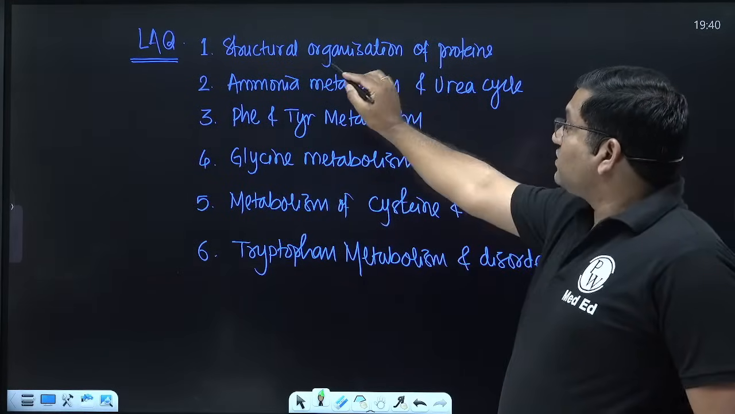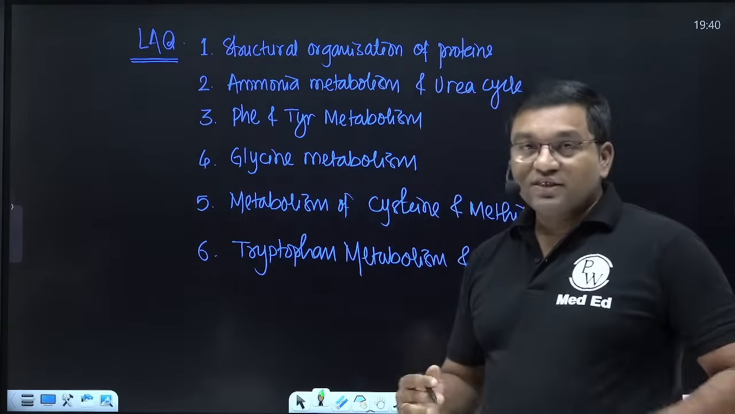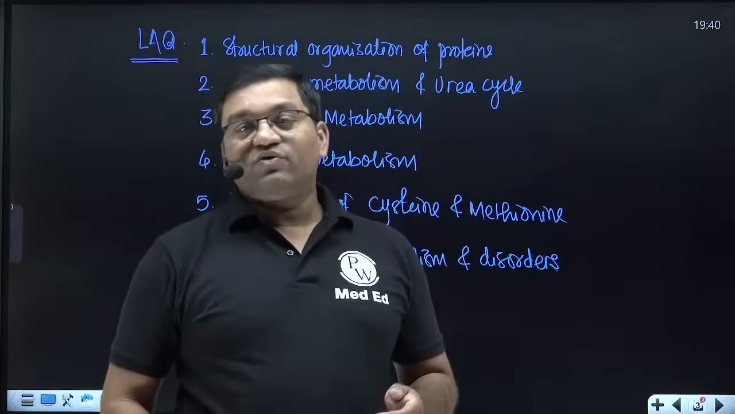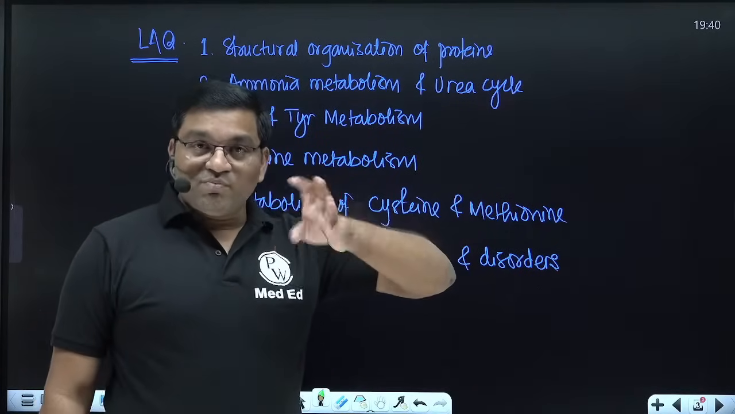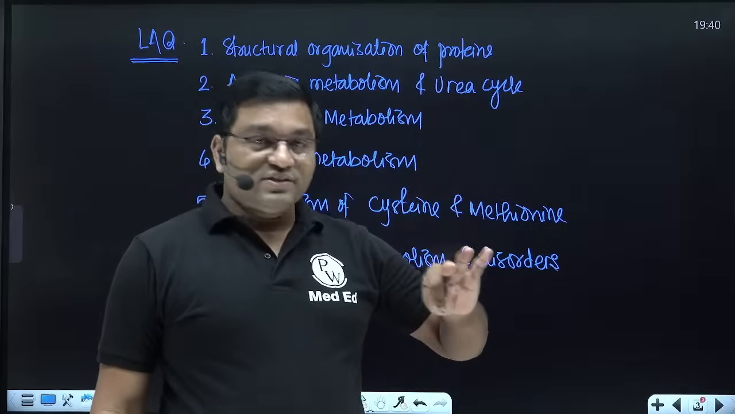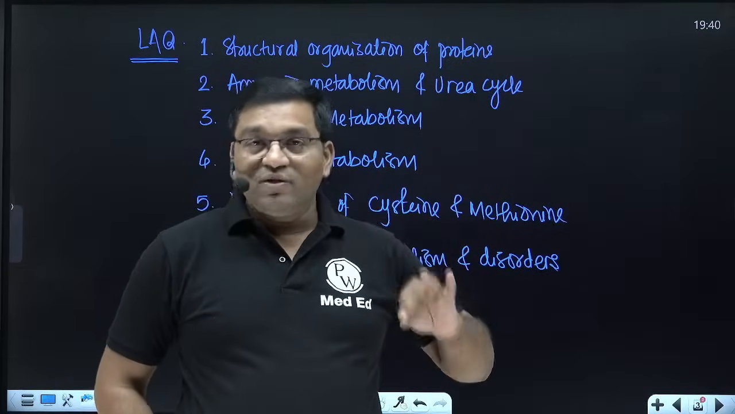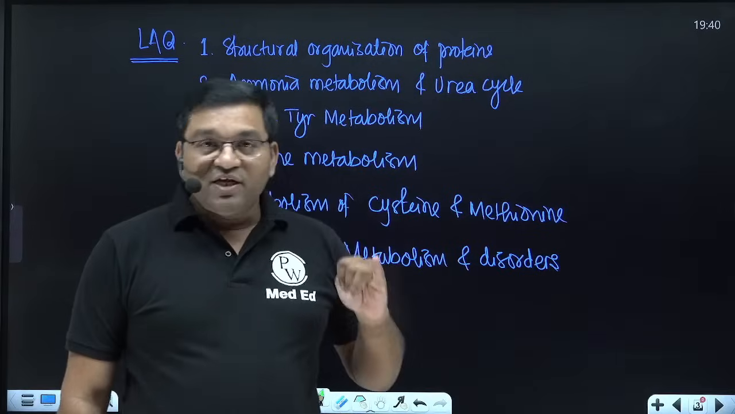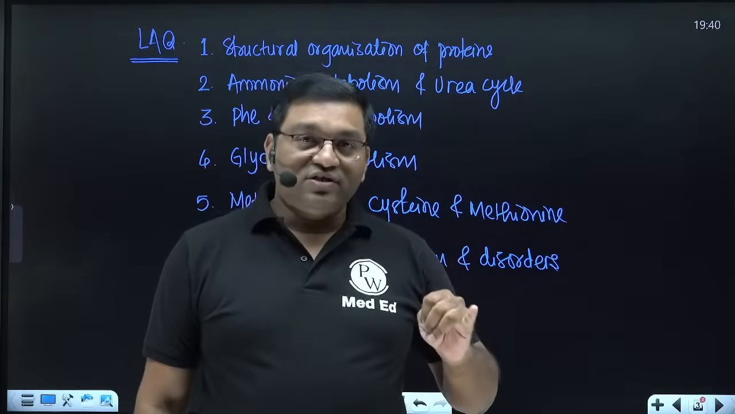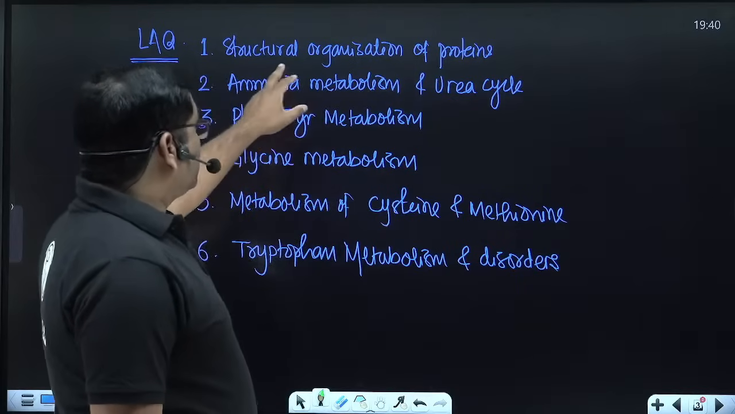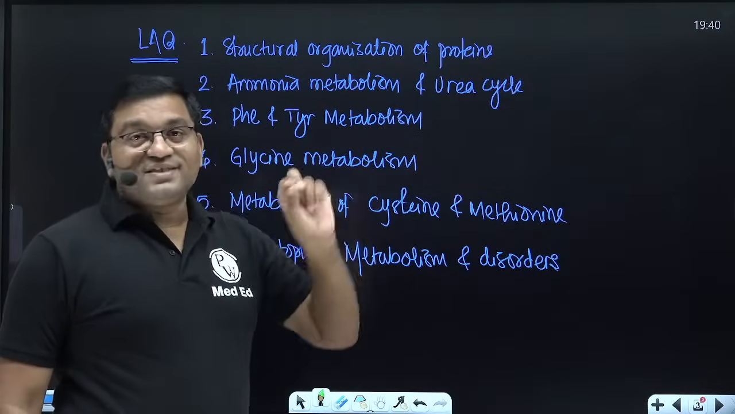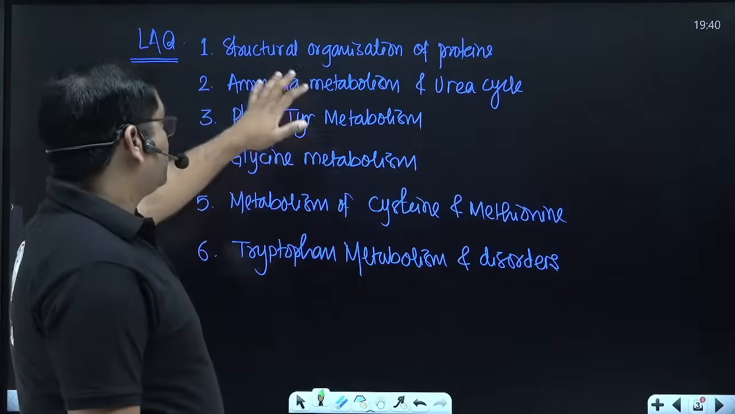See, these are the important LAQs, long answer questions. The first one is structural organization of protein, that is primary, secondary, tertiary, and quaternary organization of protein, which is based on the number of amino acids, sequence of amino acids, then folding of the polypeptide upon itself, assembly of protein into a 3-dimensional structure, and it also depends on the number of polypeptide chains.